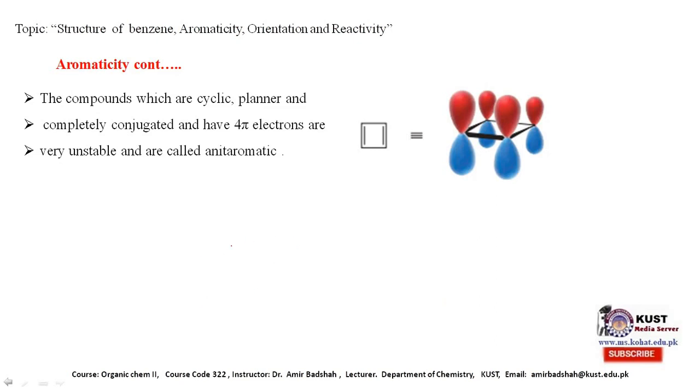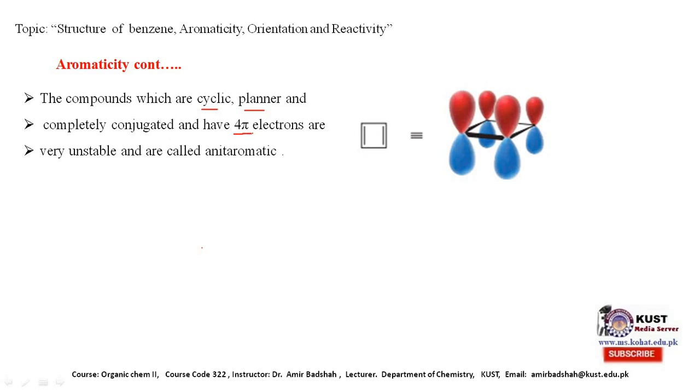Further, there are some compounds which are cyclic too. For example, if you see, this is cyclic and this is a planar structure too, and it has complete conjugation, double, single, and so on, but it does not have the aromatic Huckel number.